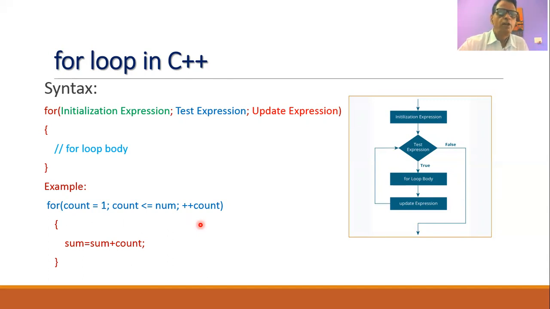And in the for loop body, suppose we have written only one statement, where sum is equal to sum plus count. That is, count is being added into sum. Here, there must be some predefined value for the variable num. This loop will be executed as long as the value of the variable count is less than or equal to num. Whenever the value of count becomes greater than num, the loop will be terminated.